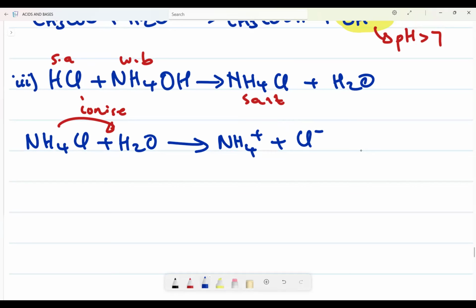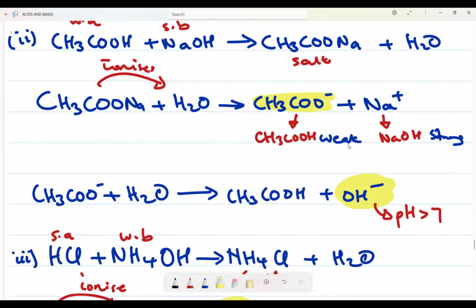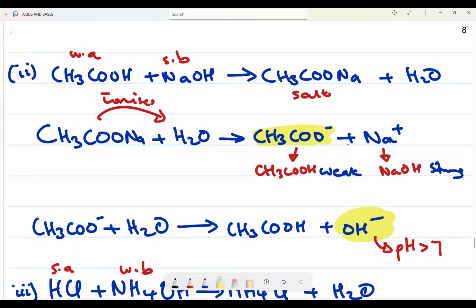Then I come to that thing. I say this one comes from what? This one comes from NH4OH, and this one comes from HCl. Then remember, for me to perform a hydrolysis, I need to take the one that comes from a weak something. So which one comes from a weak something? This one comes from a weak base. This one comes from a strong acid. I need to take the one that comes from a weak something and react it with water. Even here, we took the one that comes from a weak something and reacted with water.